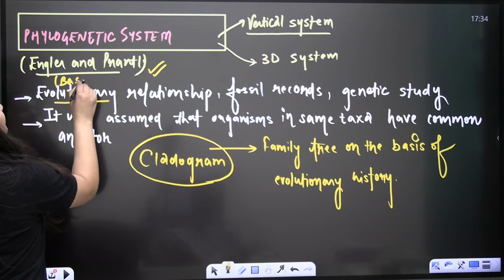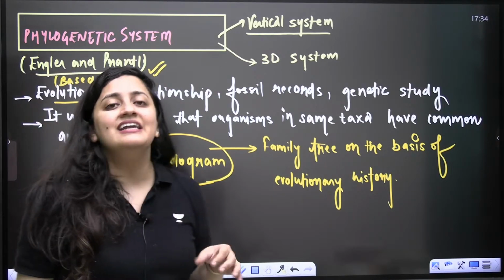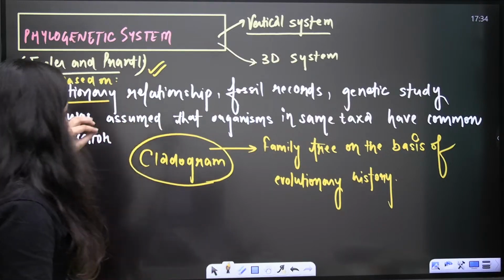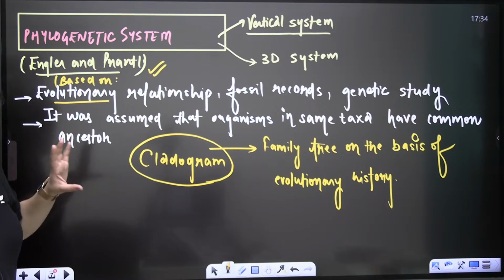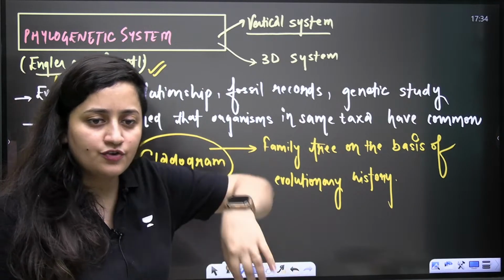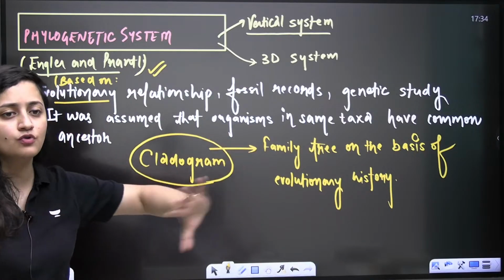This system was based on evolutionary relationships, fossil records, genetic studies, or genetic affinity. So it was assumed that organisms in the same taxa have common characters. On the basis of that evolutionary history, we used to make the family tree, and we used to call it a cladogram.